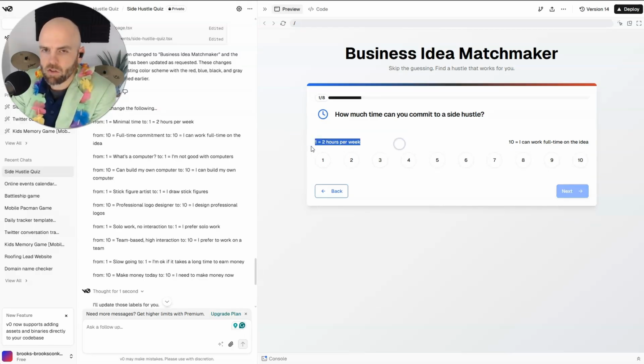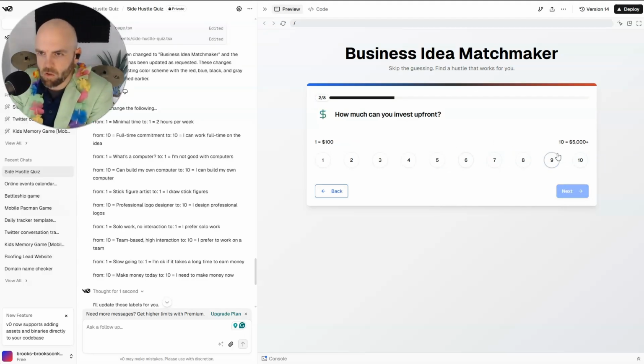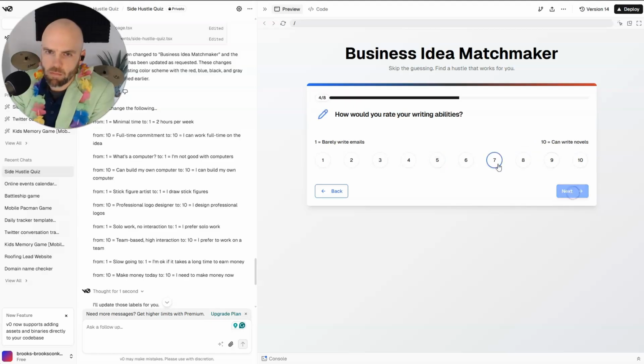Is that confusing? 2 hours per week. I can work full time on the idea. Oh, I think that's good. So, middle of the road. How much time can you commit to a side hustle? How much can you invest up front? I can invest okay time, a lot of money. I'm not good with computers. I can build my own computer. I'm right in the middle. How would you rate your writing abilities? Barely write emails, can write novels. Design, I'm great at design. I draw stick figures. I design professional logos.